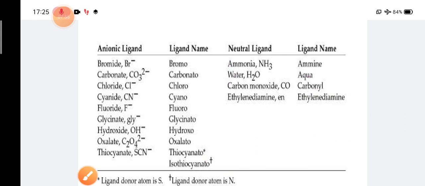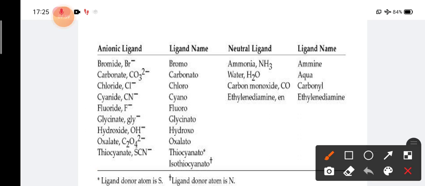Along with that we have to add some prefixes when more than one ligand of a type is there in the coordination sphere. Suppose CuF6 is there, so more than one fluorine ligand is there, so we have to add some prefix.